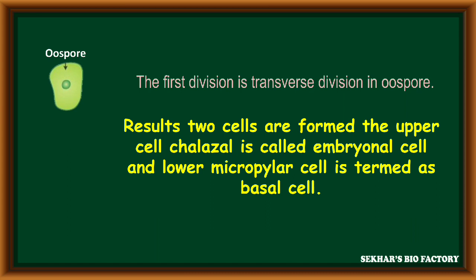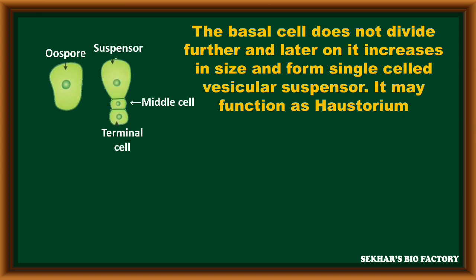This transverse division results in the formation of two cells: an upper cell, which lies towards the chalazal side, called the embryonal cell, and the lower cell, which lies towards the micropylar region, called the basal cell. The basal cell never undergoes division. Later it increases in size to form a single celled vesicular suspensor cell, and it may act as a haustorium.